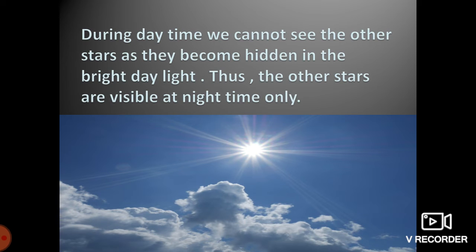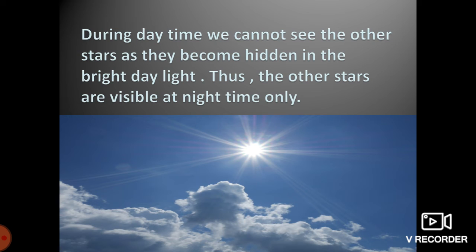Maximum stars we can see only during night time, but we cannot see those stars during daytime, because during daytime we can see only one star, that is the sun, and the sun is very bright, and the sun is a very big ball of fire, and the sun shines very brightly.